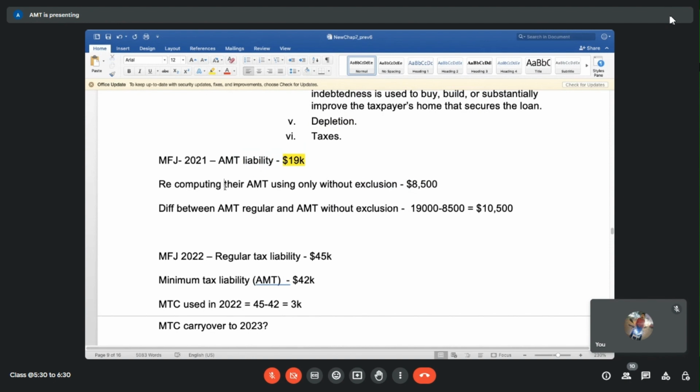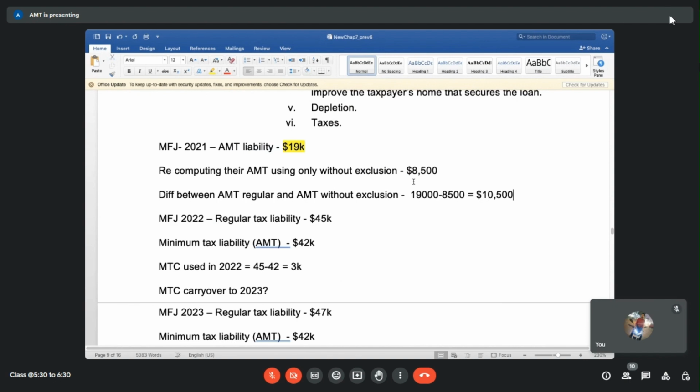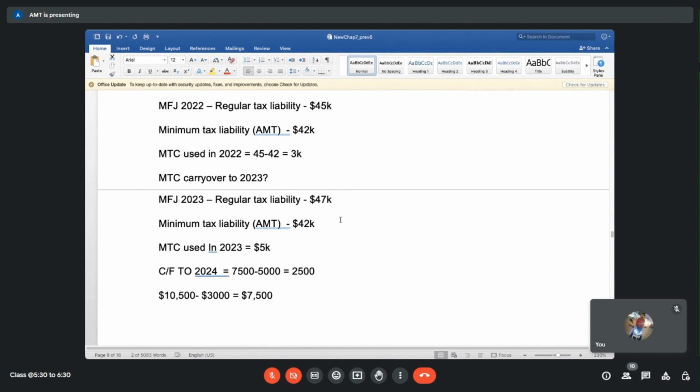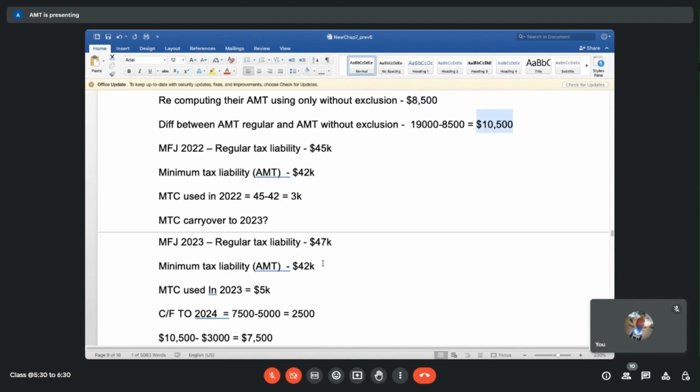I mean, unfortunately, that's how tax laws are, but at least they are giving a provision to use this amount later on in the future years. So there is a huge planning that can be done around this. If we know that they're going to have MTC credits or the minimum tax credits, you can do some planning for the next future years and see what is going to be the regular tax liability, what is going to be the AMT. If there is a difference between these two, can they reduce their income? Whatever extra they have paid here, what is the max that they can take advantage of in the future years, and work around that.